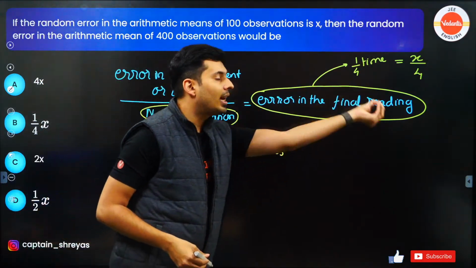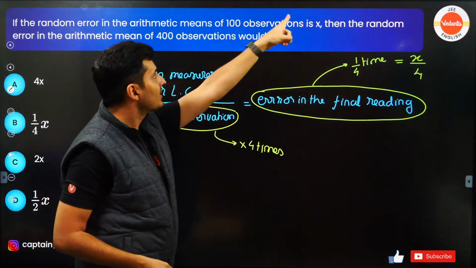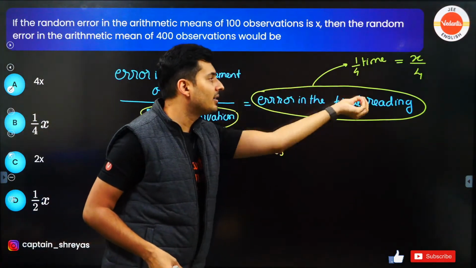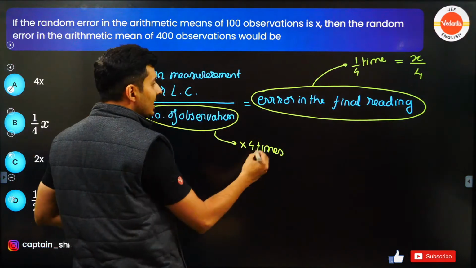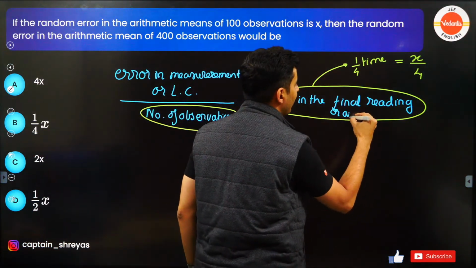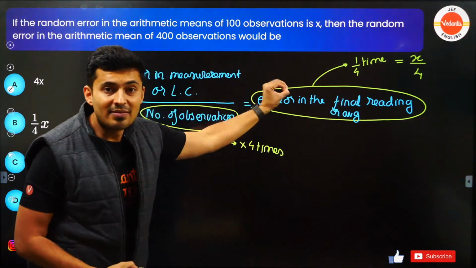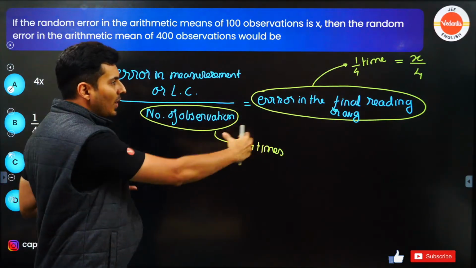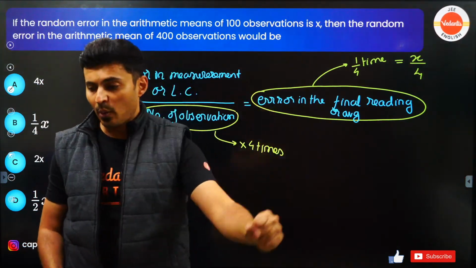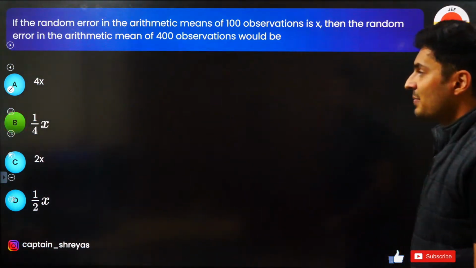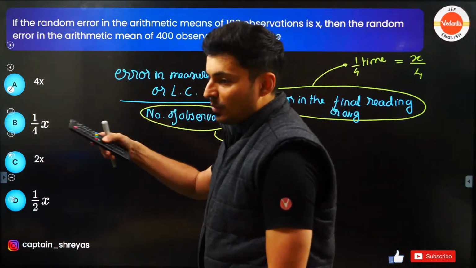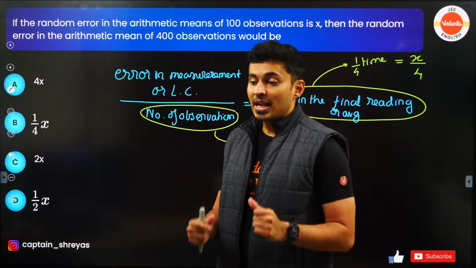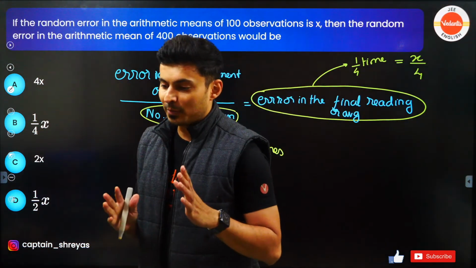Earlier the final error which you got was x. The random error in the mean, the average error in the final reading, is x. Now if you increase the observations, the error will become 1/4. Hence the answer is B. Many of you said 4x. No guys, it is not 4 times. Be careful. Everybody copied, yes.